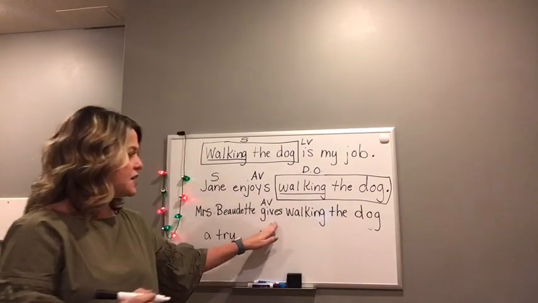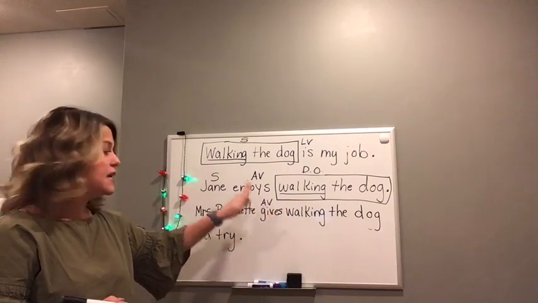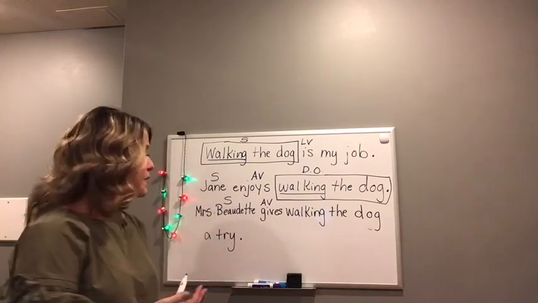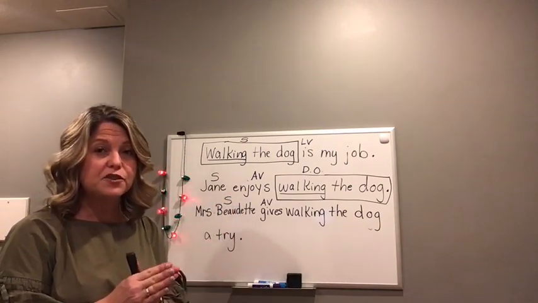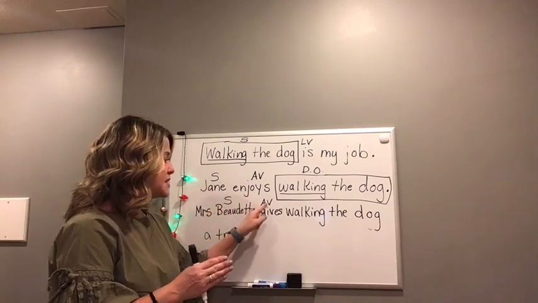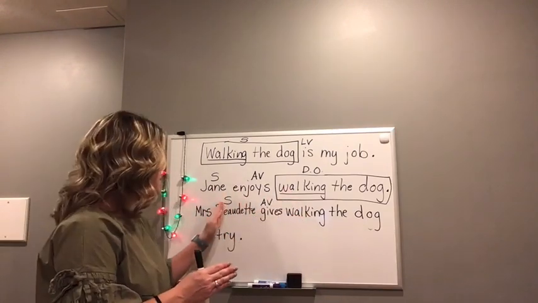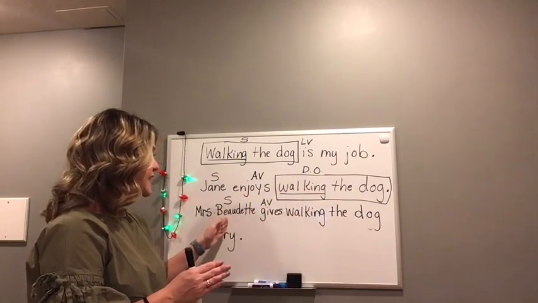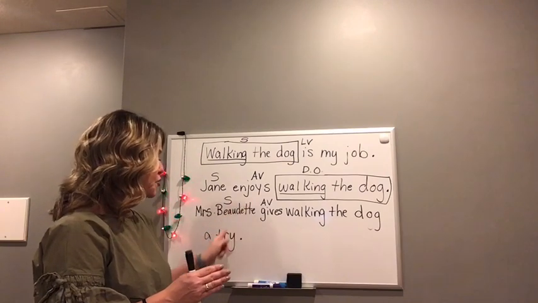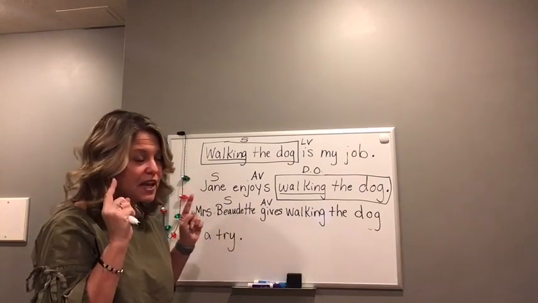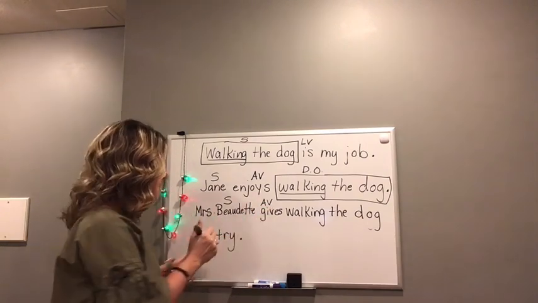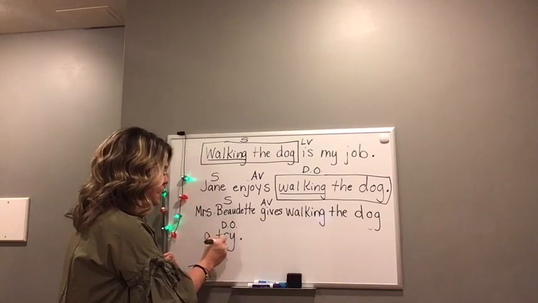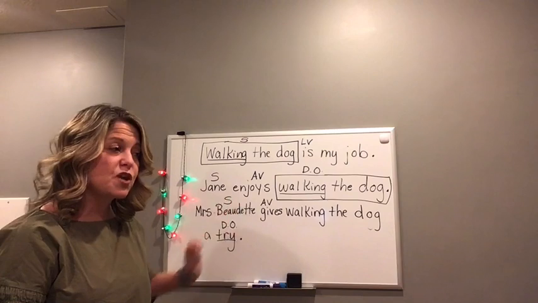So now we ask ourselves, who or what gives? Mrs. Bodette gives. So Mrs. Bodette is the subject. Okay, now we have to see if we have a direct object. We take the subject plus the verb and ask what? Mrs. Bodette gives what? She gives a try. I know that's a bit of a stretch. You really have to think about that one. But she gives a try. So the direct object is try.